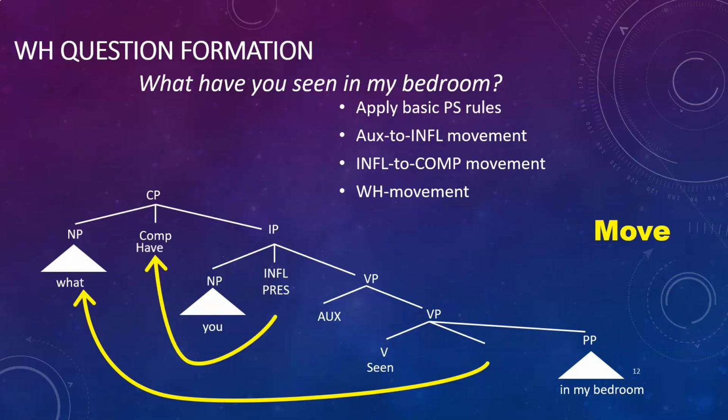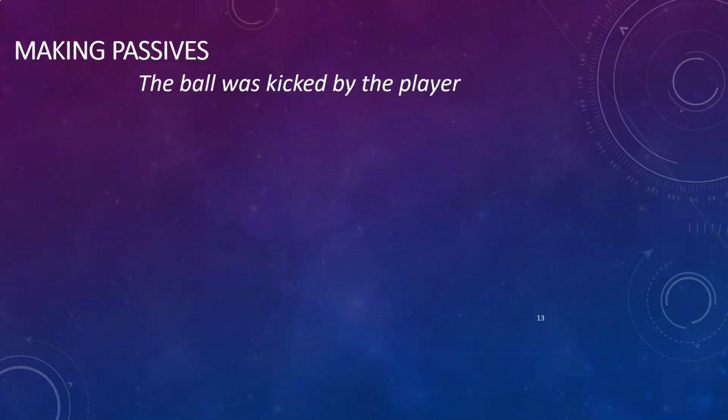There are many different kinds of constructions in English that can be built in this way. For instance, let's try making a passive. And the sentence we're going to try and derive, the ball was kicked by the player. And we can immediately tell that the doer of the kicking is the player. And so that is the semantic subject, but it occurs inside a prepositional phrase called a by-phrase at the end of the sentence. The grammatical subject of the sentence is the ball, but we will know that the ball is not the doer. The ball is the thing that was actually kicked. So in this sense, the ball is a semantic object, even while it is the grammatical subject.